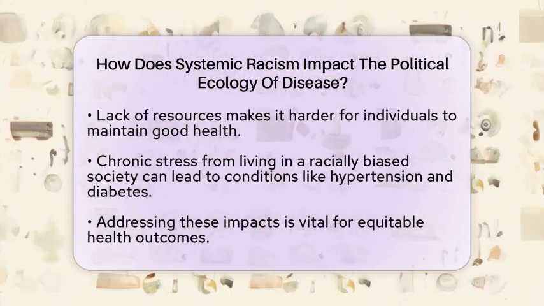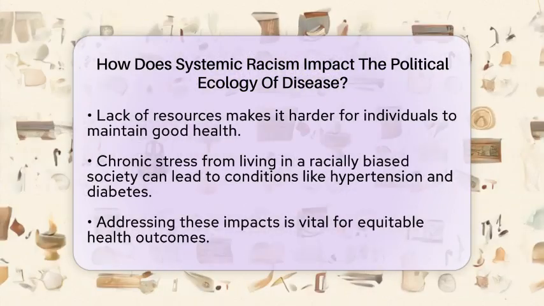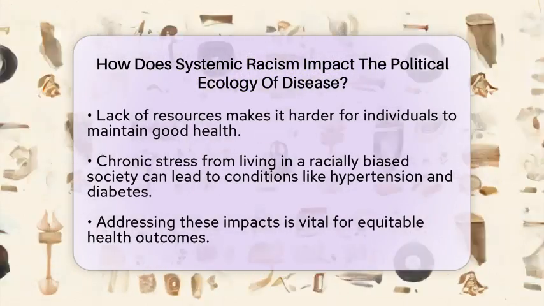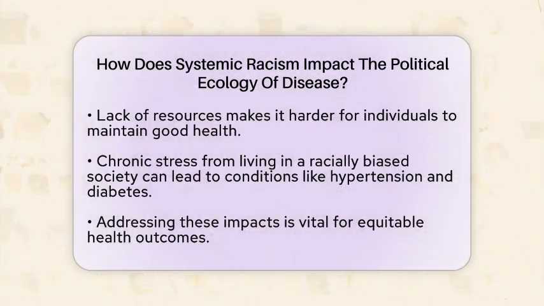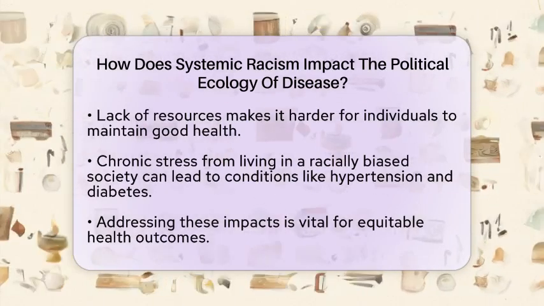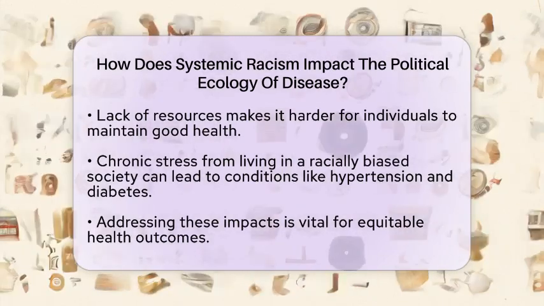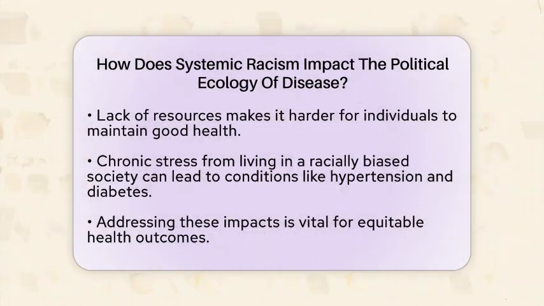Socioeconomic factors also play a role. Systemic racism often results in economic disparities, such as lower income and education levels. These factors are closely linked to higher rates of disease and poorer health outcomes. When people lack resources, it becomes harder to maintain good health.